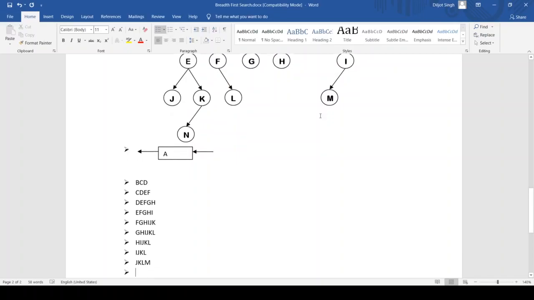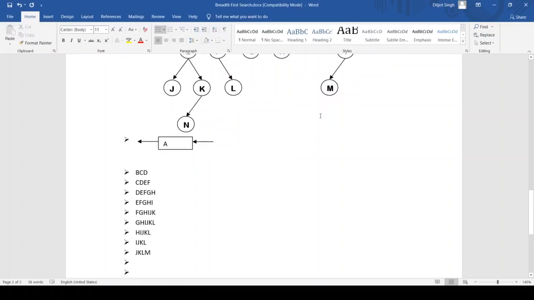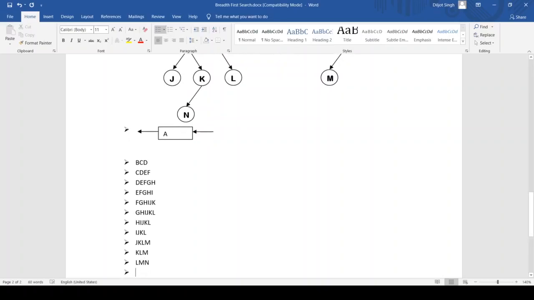Now, where can J go? J cannot go anywhere because it has no nodes. So it comes to K, L, M, right? Now, K can go to N. Next is L, M, and for K we write it as N. L cannot go anywhere.